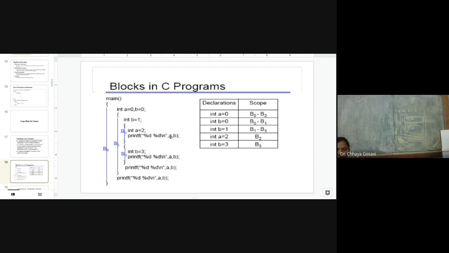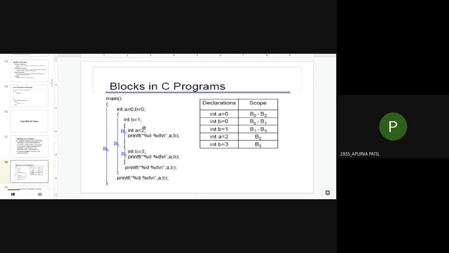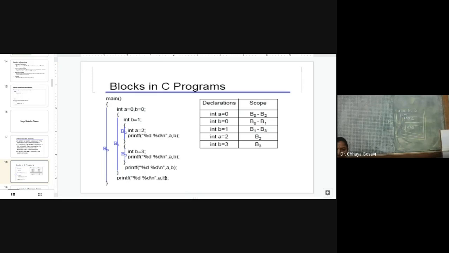But here a is equal to 0. The scope of a is equal to 0 is block b0 minus b2. Minus is not arithmetic subtraction. It is just excluding block b2. In all the rest of the places the value of a will be 0. Here, if you go to block b3, what will it print? A is equal to 0 and B is equal to 3. For this print statement, it will print A is equal to 0 and B is equal to 1. And here it will print A 0 and B 0.